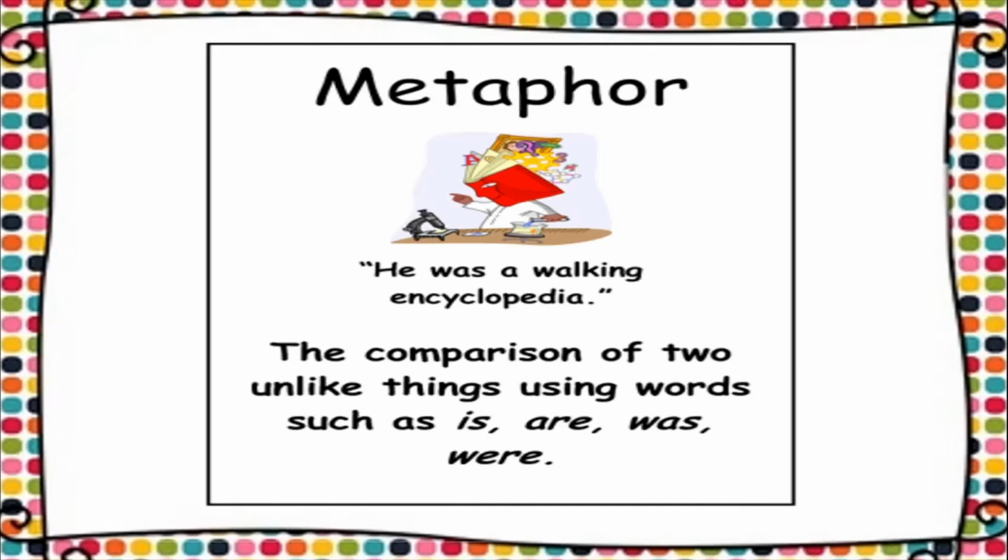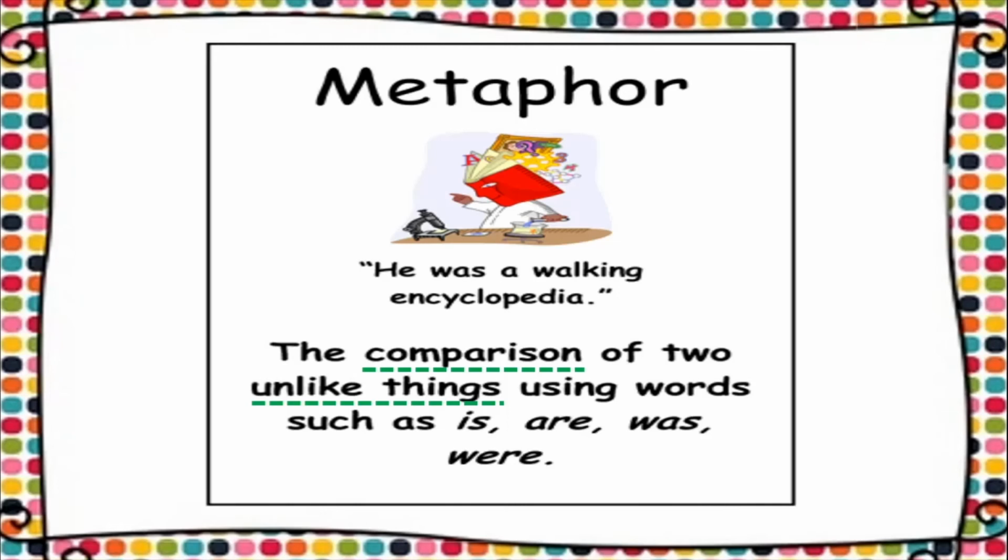So metaphor is also a comparison. Simile was also a comparison, and metaphor is also a comparison. The comparison of two unlike things, two things which are totally different. See, a man and an encyclopedia, they are so different. A man is a living thing, an encyclopedia is a non-living thing, but even then we compared a man to an encyclopedia, so that is an example of a metaphor.